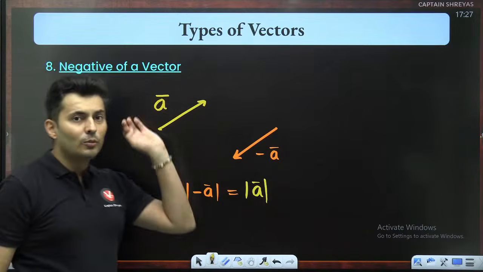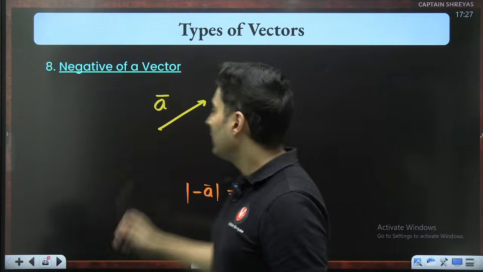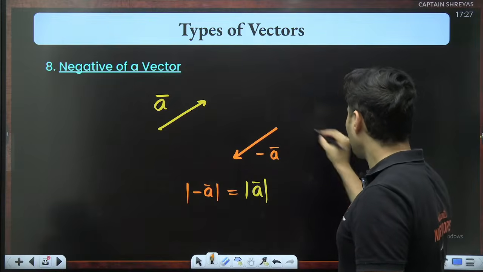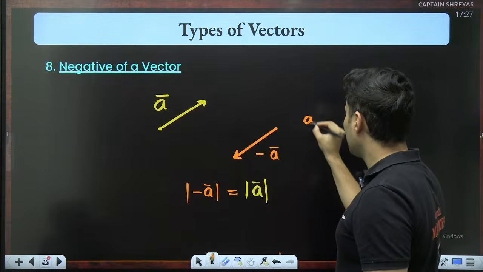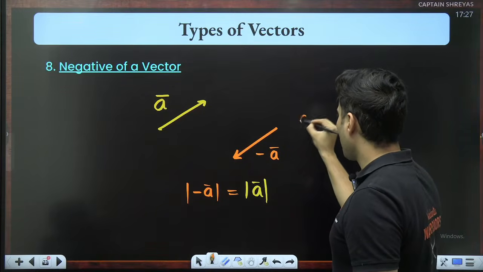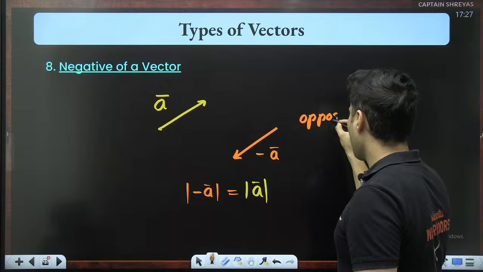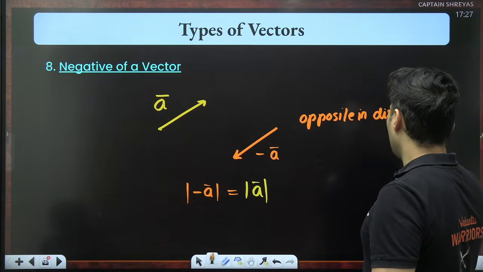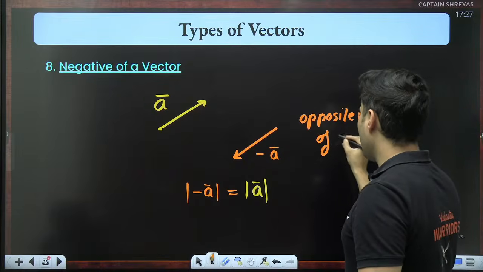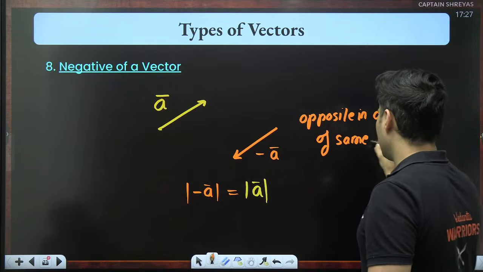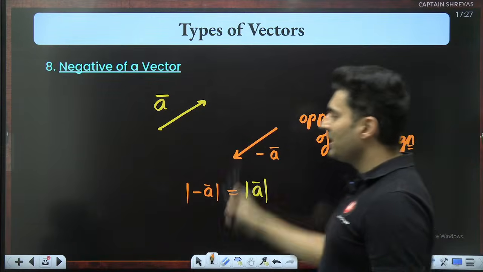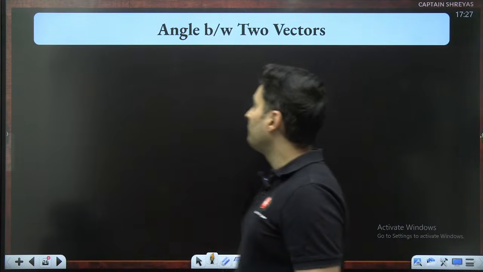So a vector is said to be the negative of a vector if the magnitude is same but direction is opposite. So I can just say it is opposite in direction, of same magnitude. Okay, so that is the meaning of negative of a vector.